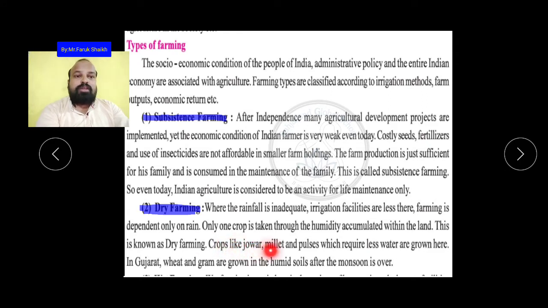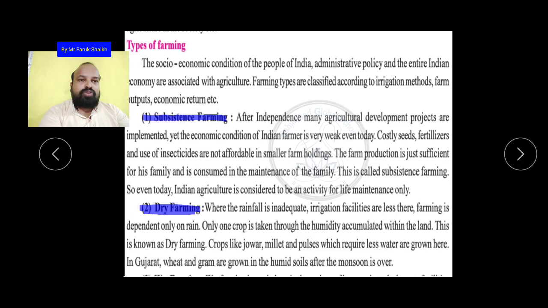Crops like ज्वार, millet and pulses which require less water are grown here. यानी कि जिस क्रॉप को कम पानी चाहिए, those types of crops are grown here. In Gujarat, wheat and gram are grown in the humid soils after the monsoon is over. और हमारे गुजरात में wheat and grams, मतलब चने, are grown in the humid soils after the monsoon is over. यानी कि जब बारिश ख़त्म हो जाती है उसके बाद गेहूँ या चने की खेती की जाती है in Gujarat. This is called dry farming.